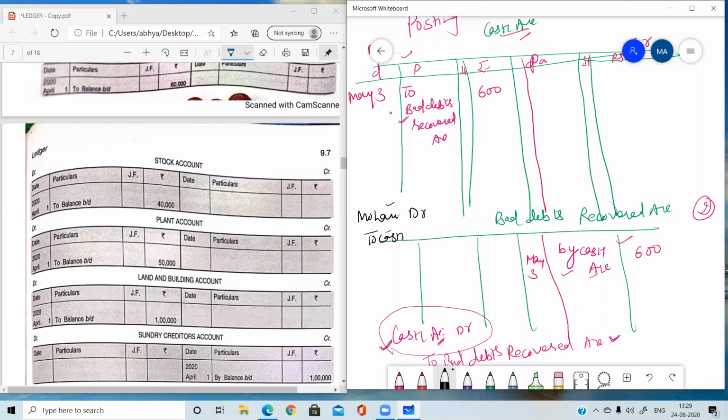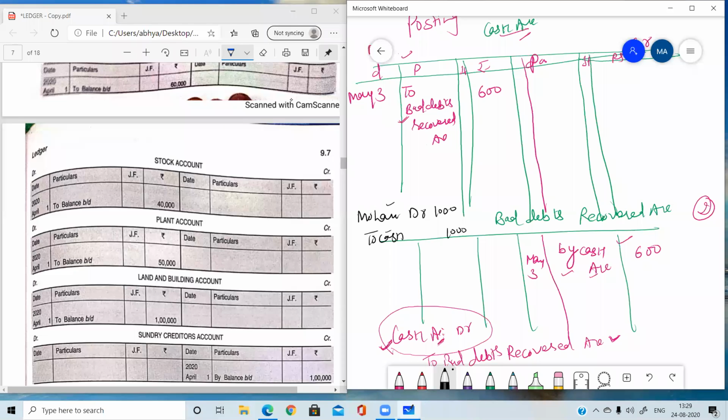One Mohan and one cash. Suppose you have paid 1000 rupees to Mohan. Here the cash account is already prepared. We need not prepare it again and again. Once we have prepared an account, the transactions will be posted there again and again.